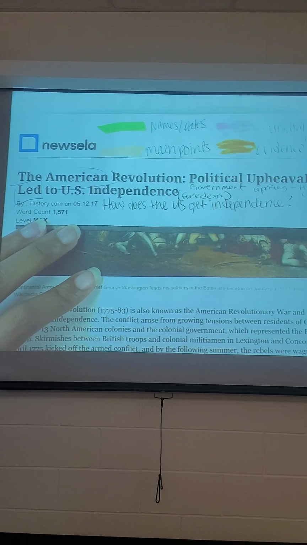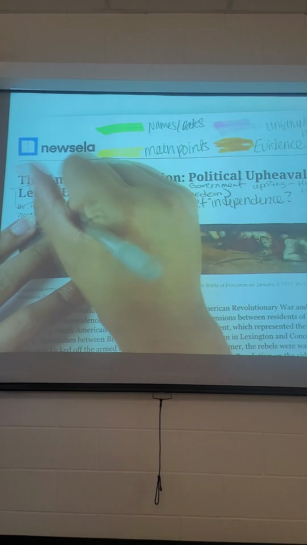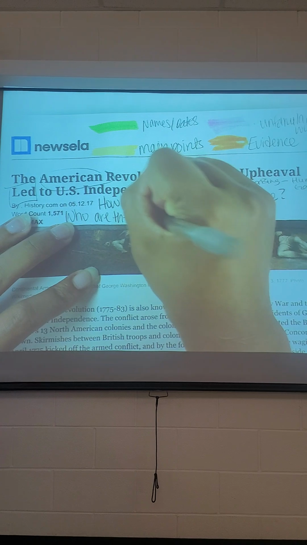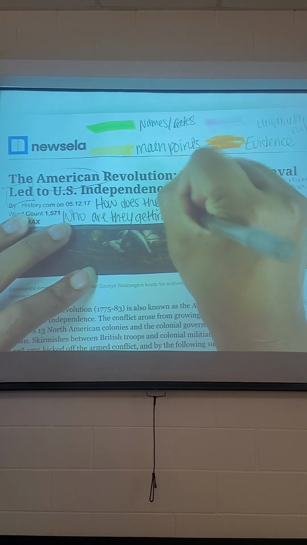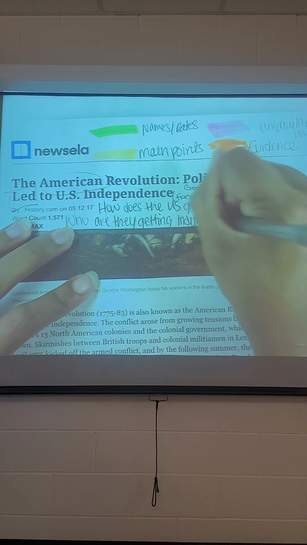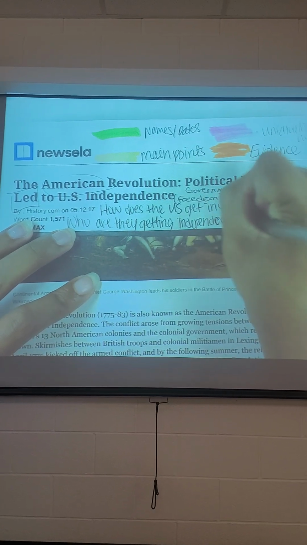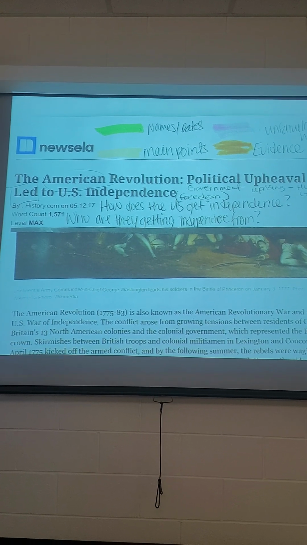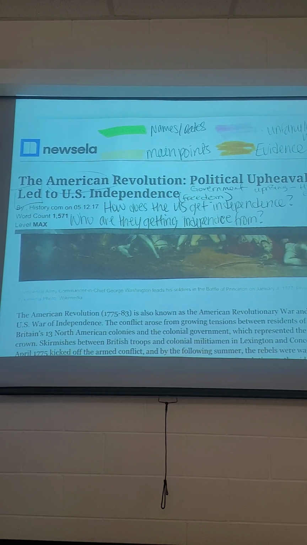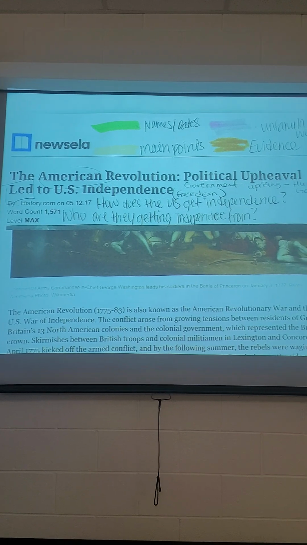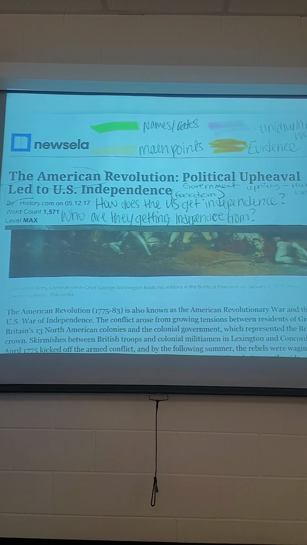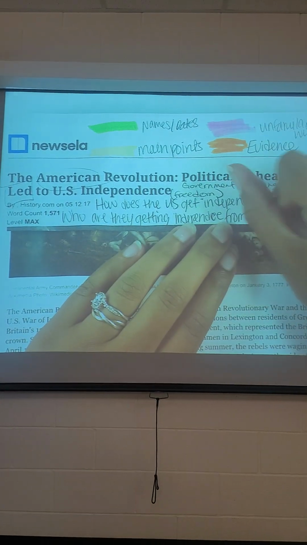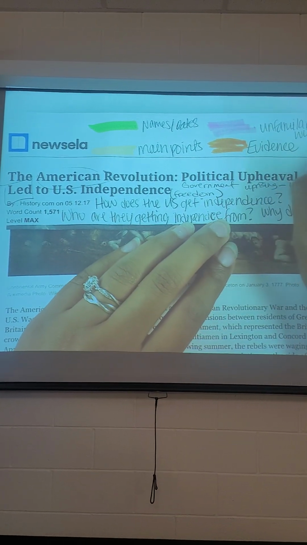And based off of that first question, how does the U.S. get independence? I'm thinking, okay, so who are they getting this independence from? Okay, and then I'm also thinking like in the Hunger Games, or as my modern example, I know that they had reasons for why they wanted to get independence. They didn't just do it or try to get it from somebody because they hated them, but there were reasons. So why do they want this independence?